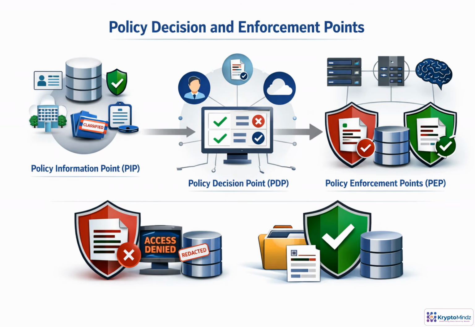Access control also depends on a chain of responsibilities. The policy information point supplies facts: who the user is, their department, clearance, tenant, device posture, and the data's classification. The policy decision point evaluates those facts against rules and returns a decision. Policy enforcement points then act on that decision at the gateway, API, database, search index, vector store, or AI response filter. Strong designs enforce repeatedly, so one missed checkpoint does not expose sensitive data.